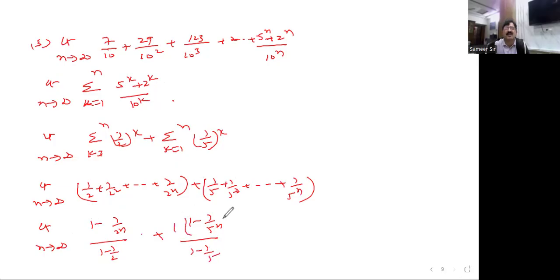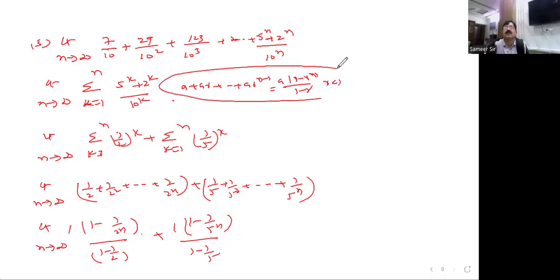What is that formula? a plus ar plus so on plus ar to the power of n minus 1 equals a times 1 minus r to the power of n by 1 minus r, where r is less than 1. You know very well, this GP formula is used here, and I got it.